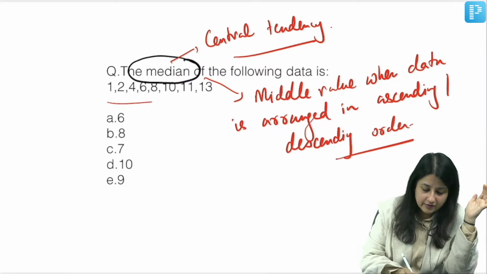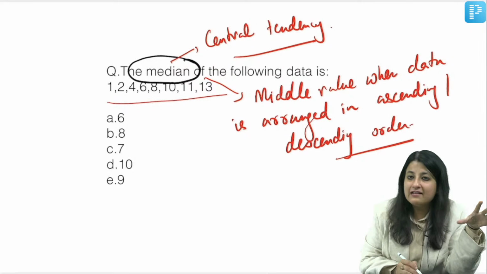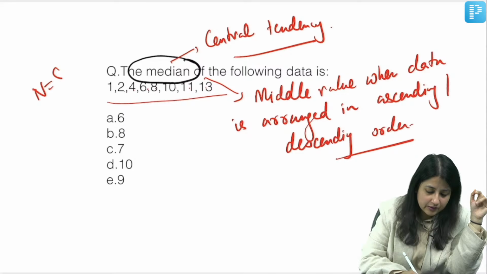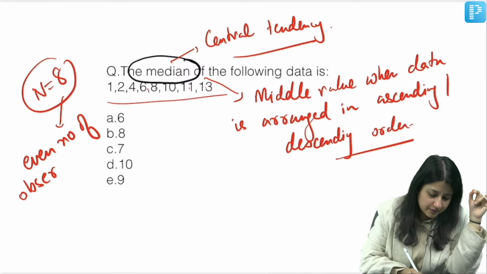Now, good part over here is that I've already given you an ascending order. So how many values do you have over here? 1, 2, 3, 4, 5, 6, 7, 8. So N is equal to 8. 8 means I have an even number of observations.